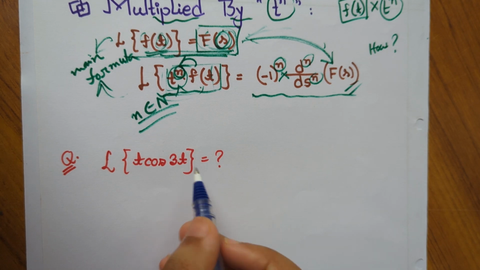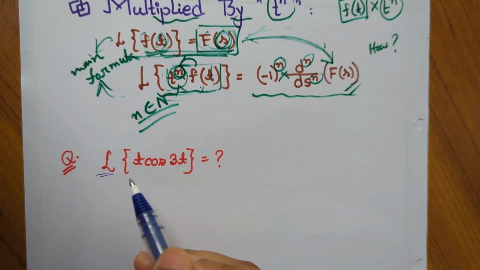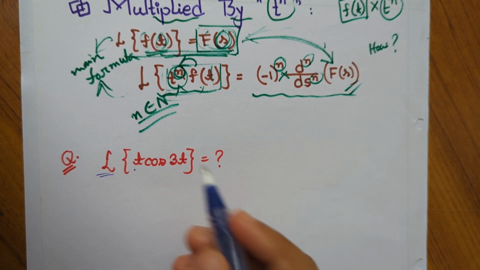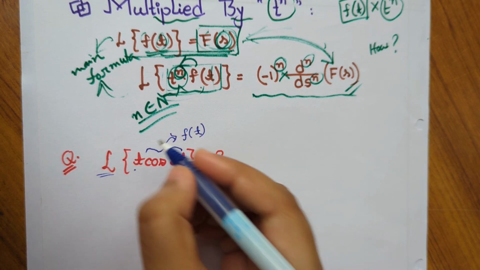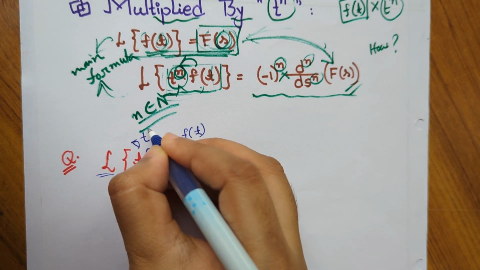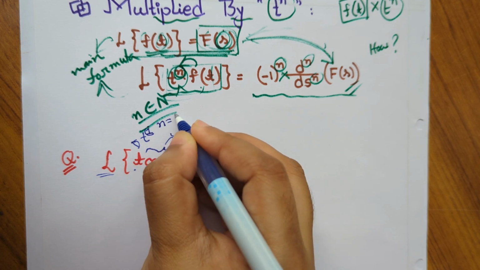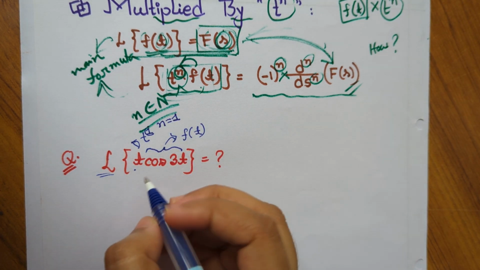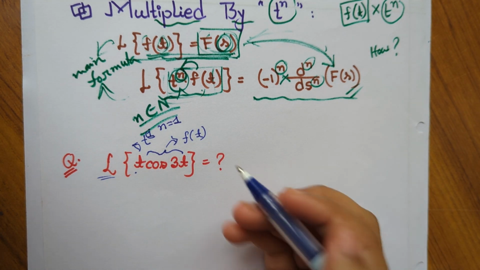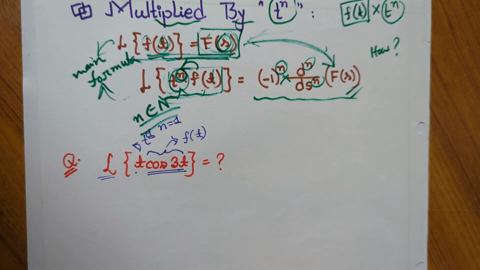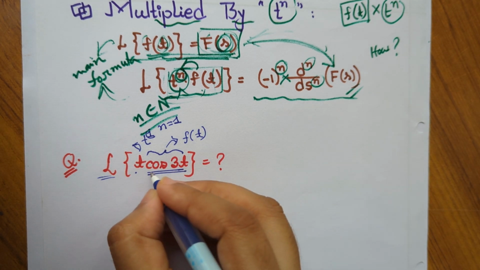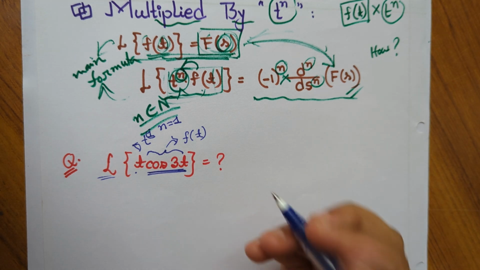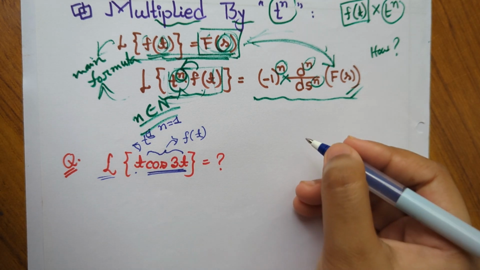Here is our question. We have to find the Laplace transform of t into cos 3t. Here this cos 3t is our f of t function, and this t acts as t to the power 1, meaning here n equals 1. So at first we will find the Laplace transform of cos 3t. From our previous video we have already known the Laplace transform of cos at.